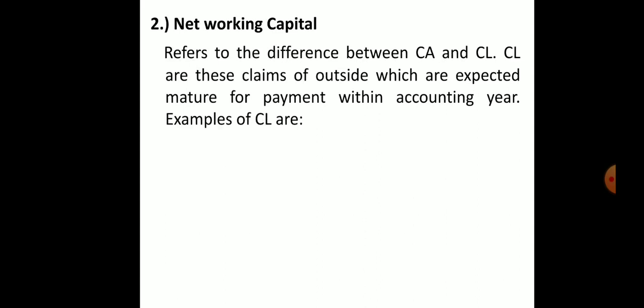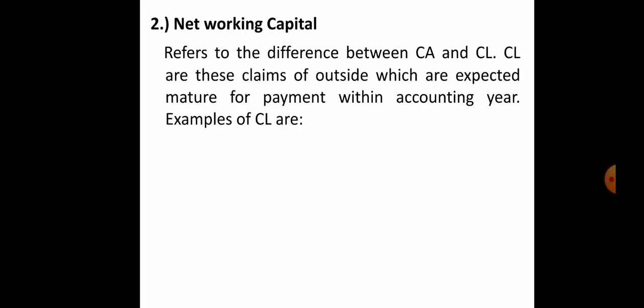Current liabilities are those claims of outsiders which are expected to mature for payment within the accounting year. So what do current liabilities mean? The duration is within 1 year, but in current liabilities the company has to pay money to others. Current assets are what others will pay, which within the accounting year will generate and give money to our business. But current liabilities mean the company has to give money to others.